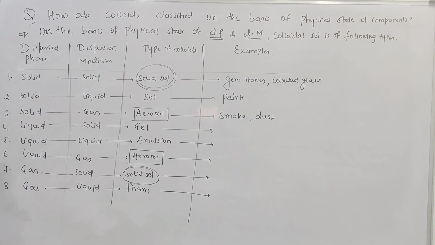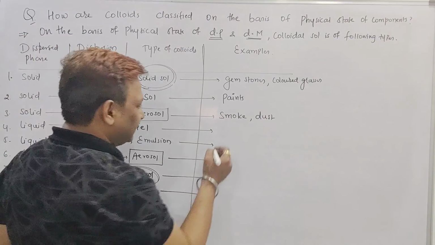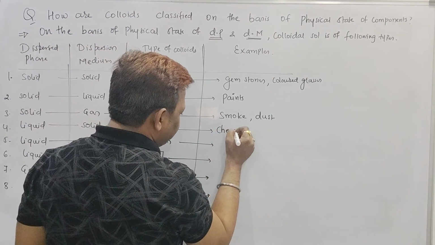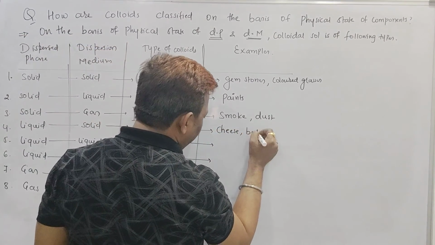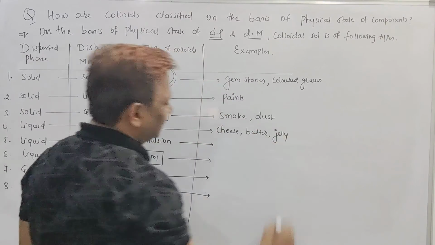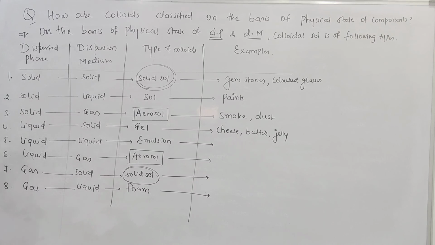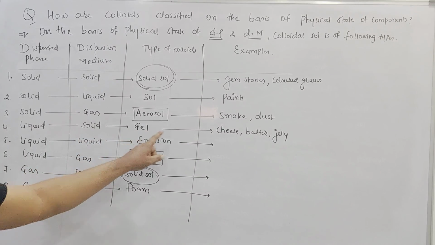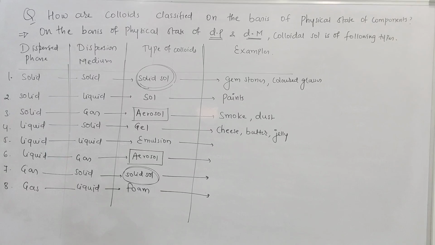Then gel, beta. Examples of gel are cheese, butter, jelly. Jelly is an example of gel, right? So gel means what? It is made up of what? Liquid with a solid gives rise to gel. And for gel, the best examples we wrote are cheese, butter, jelly.